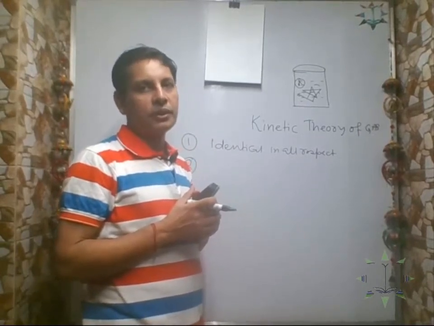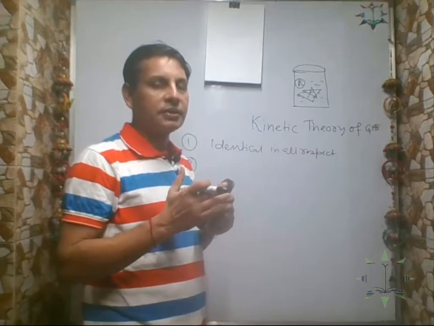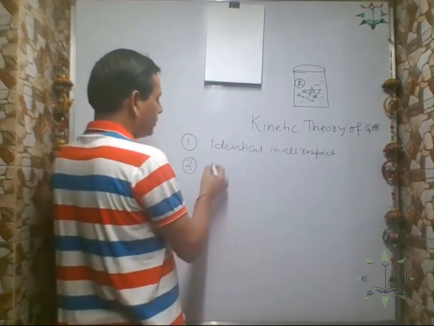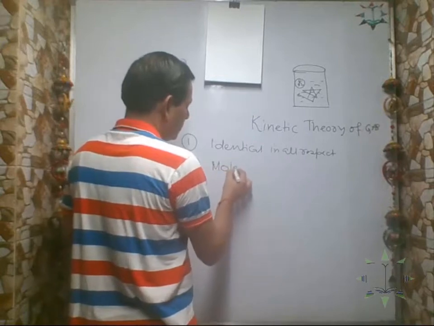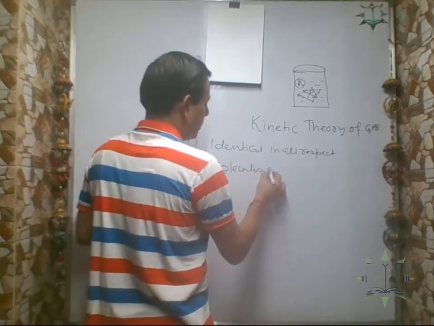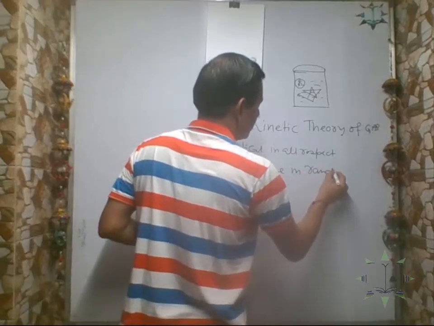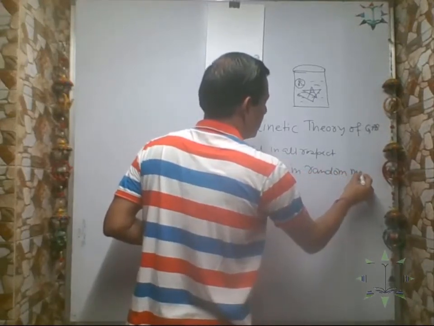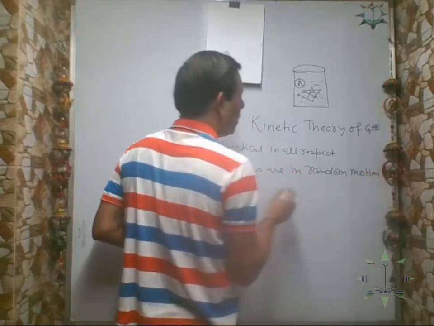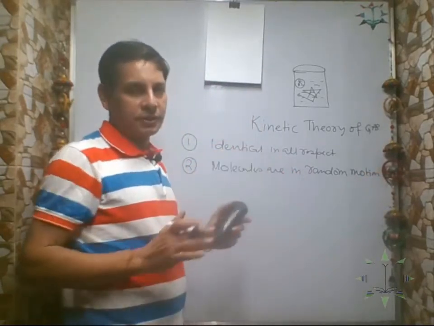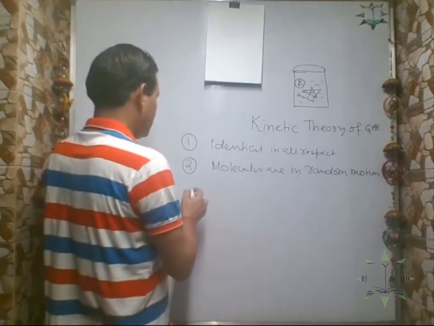So the molecules of a gas are in continuous random motion. They are moving in all possible directions with different velocities.